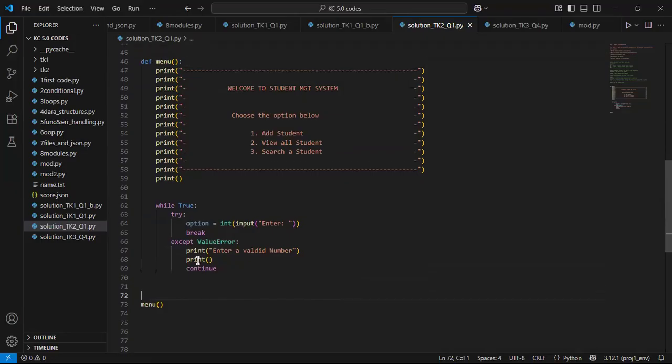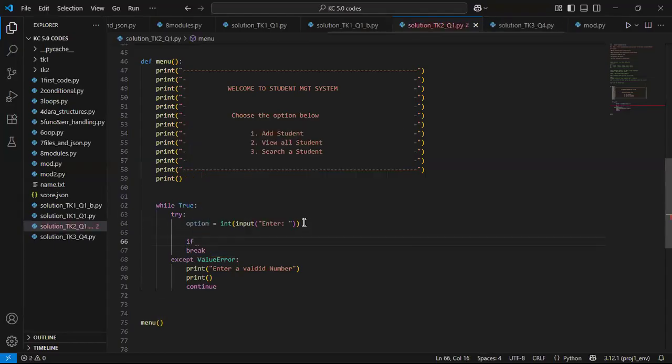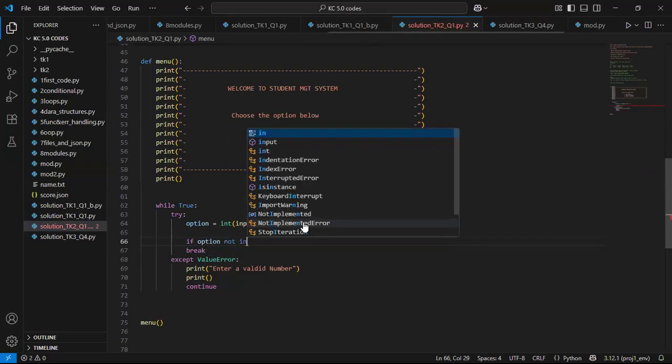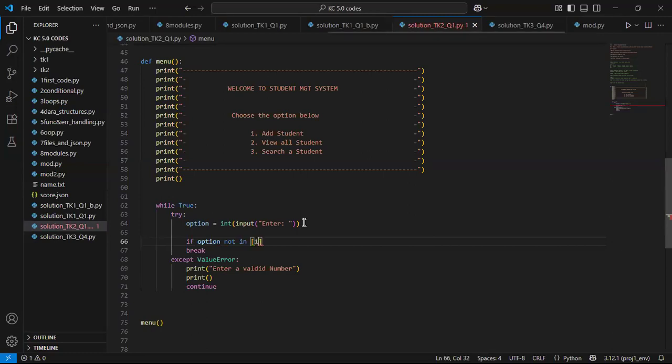Maybe at some point we should also check that if the option is not 1, 2, or 3, then we should take it back again. So let's come back and see. Maybe we say if option is not in 1, 2, 3. We did data structures, so by now we are familiar with lists.